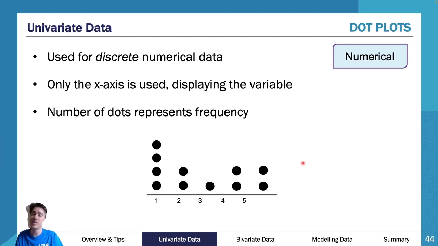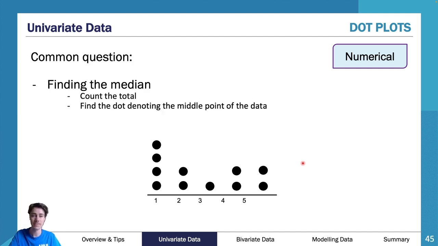But as you can see here, we have 4 on 1, we have 2 on 2, we have 1 on 3, etc. So with the dot plot, we're looking at how many pieces of information are on each one. We can then find a mean, median, or a mode, etc. This would really be used for numerical discrete rather than numerical continuous. Numerical continuous is probably not all that useful on this one here.